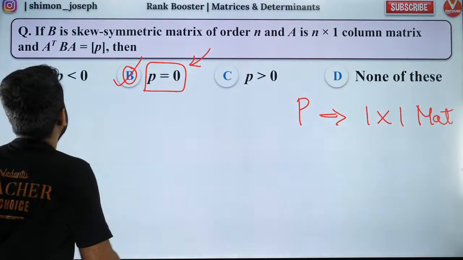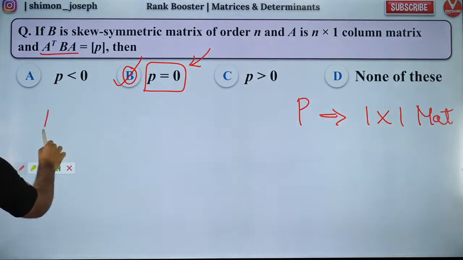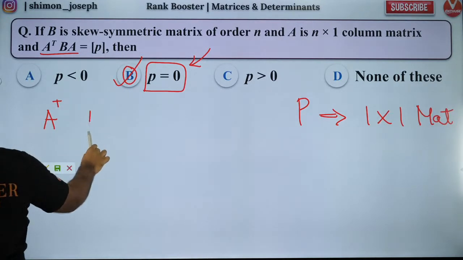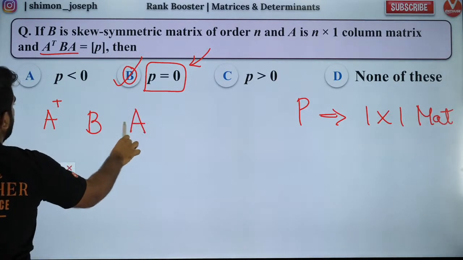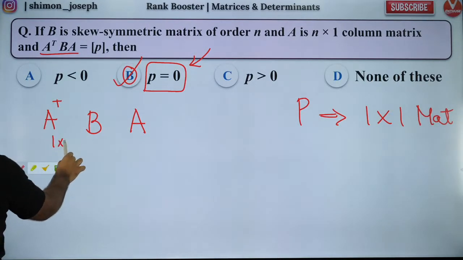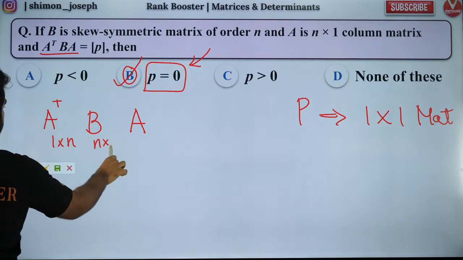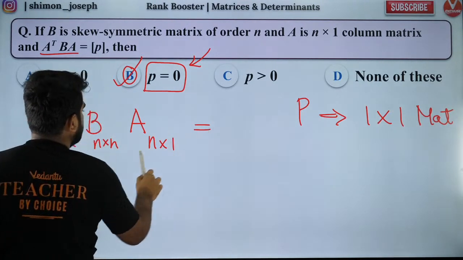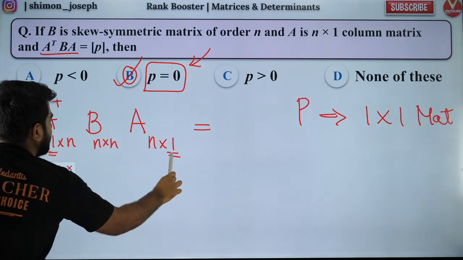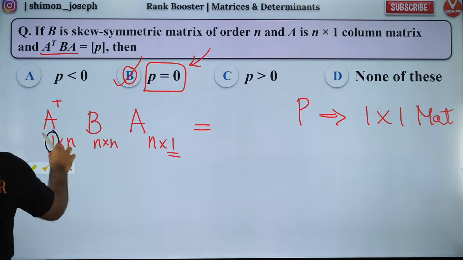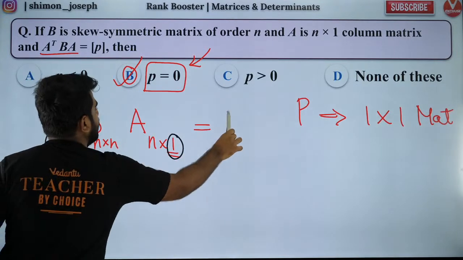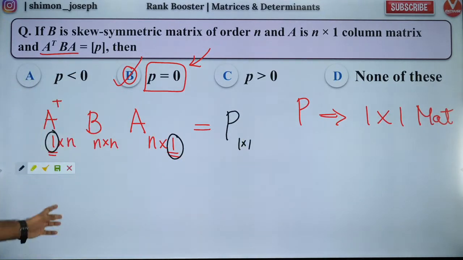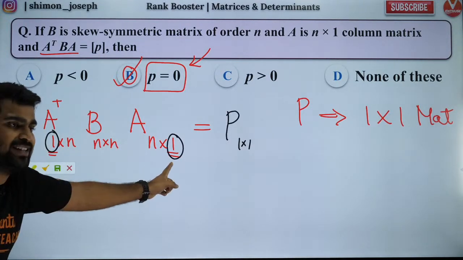Now I'll teach you how. So first of all, we have A transpose, and then we have B, and then you have A. So A transpose will be 1 cross n, B will be n cross n, and A will be n cross 1. So the final product order will be the first and the last one, which is only given by P, 1 cross 1. Are you all clear with it? That's how you find it out.